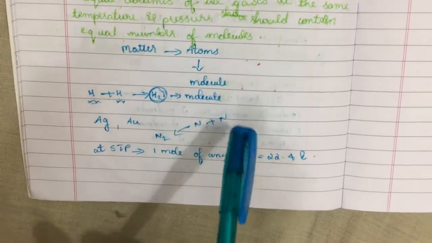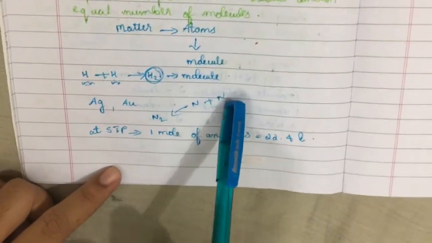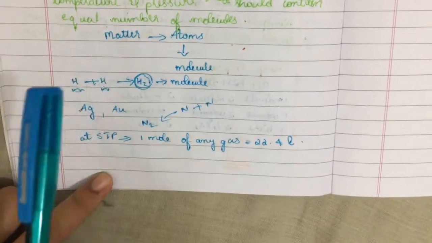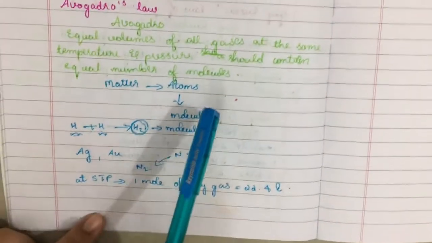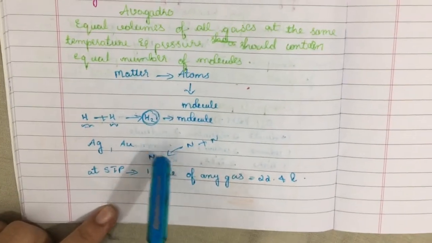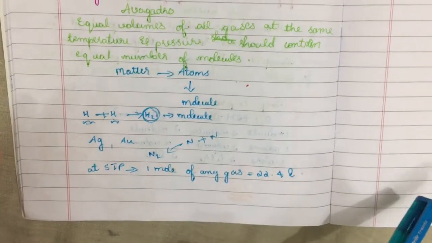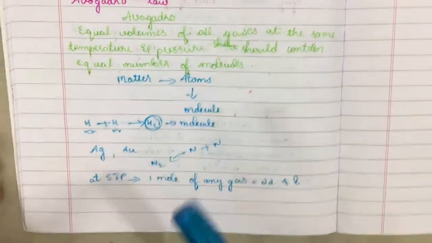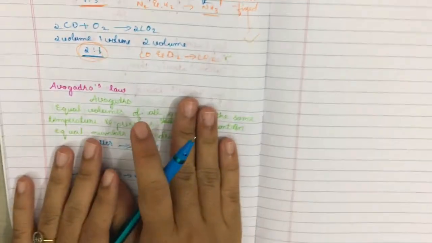That is, Avogadro's law states that equal volumes of all gases at the same temperature and pressure, that is at standard temperature and pressure, should contain an equal number of molecules. And at standard temperature and pressure, 1 mole of any gas will contain 22.4 liters. This is Avogadro's law.